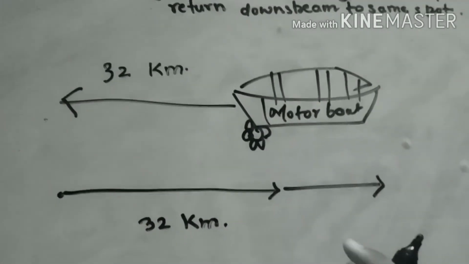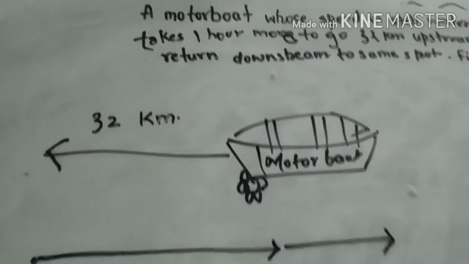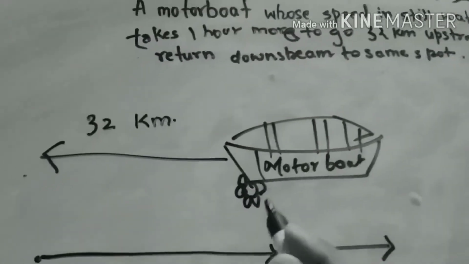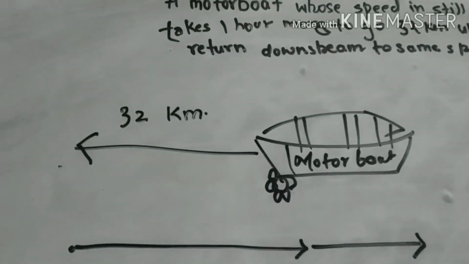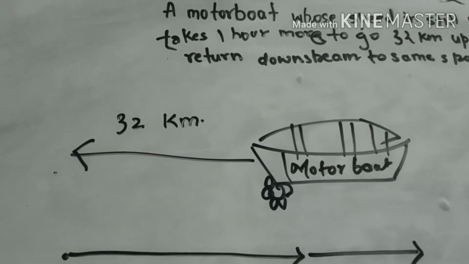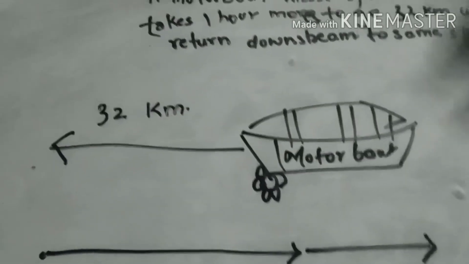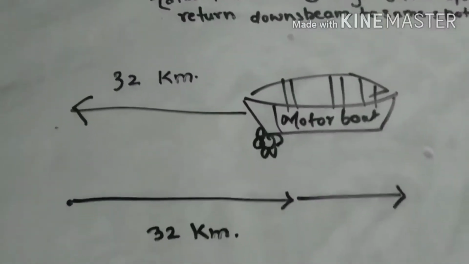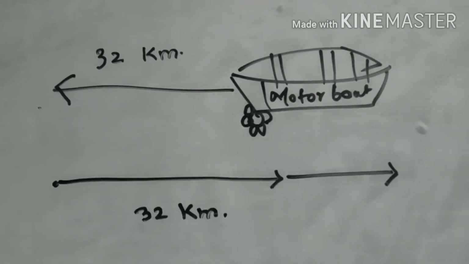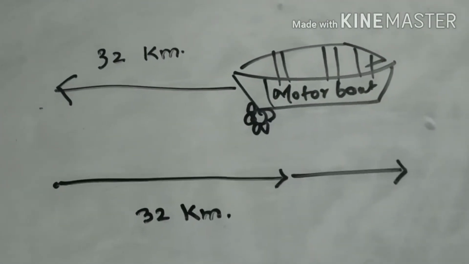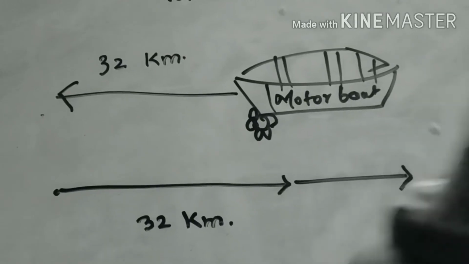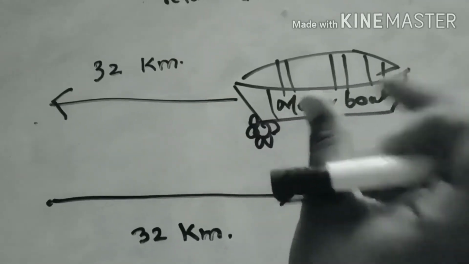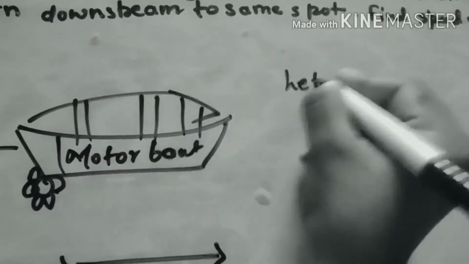We have been given a condition that going against the stream 32 kilometers, the boat will take 1 hour more than coming back to the same spot. Because when going downstream the speed will be more, as it is combined, and when we go upstream the speed will be less, because that is the difference of the speed of boat and speed of stream.